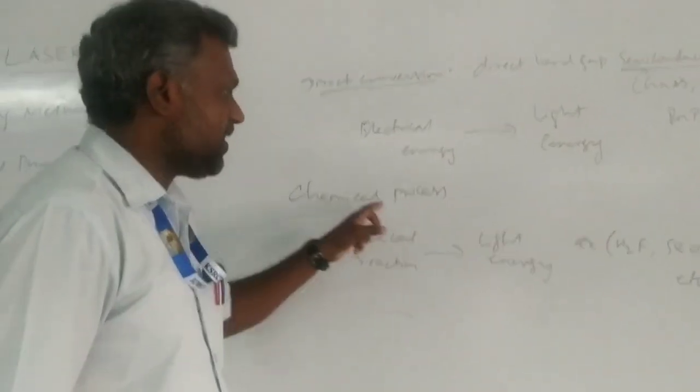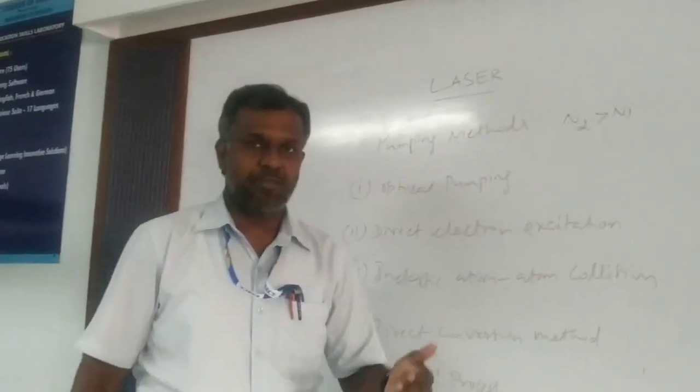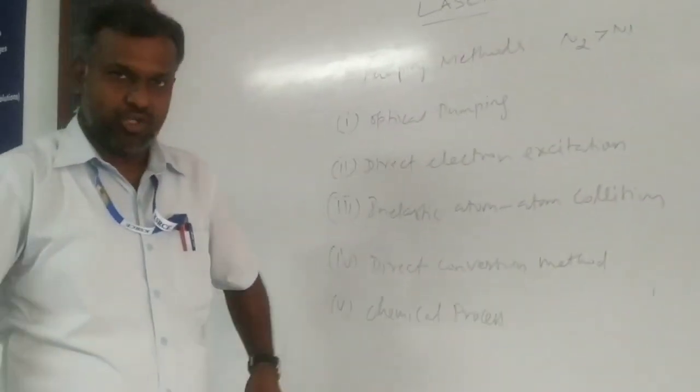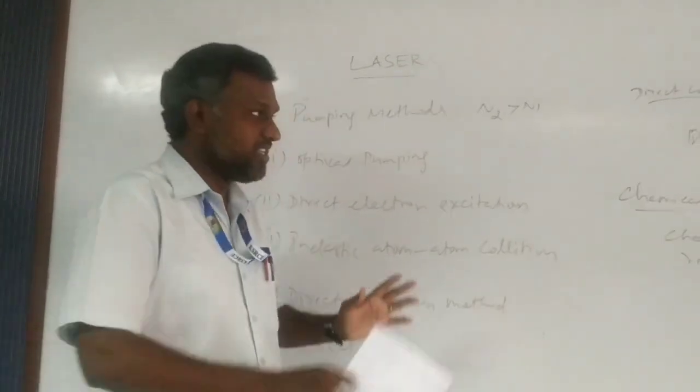So this is called the chemical process. So we have explained all the pumping methods available to pump the atoms from the lower energy level to the higher energy level. These are the 5 pumping methods.